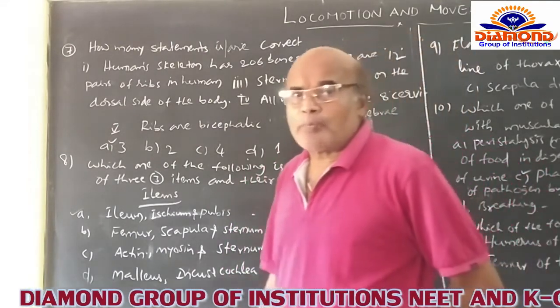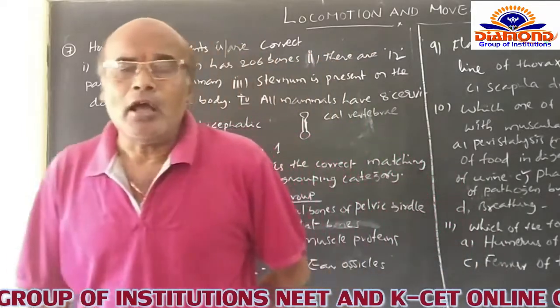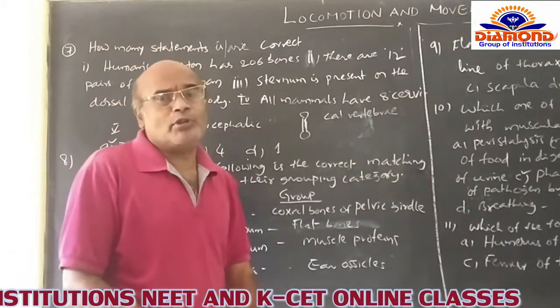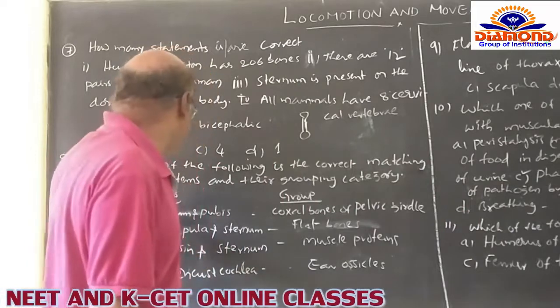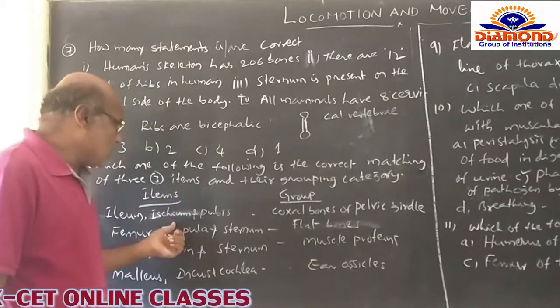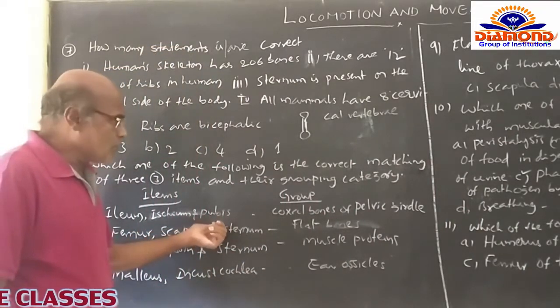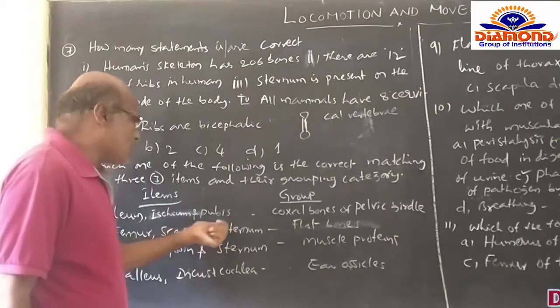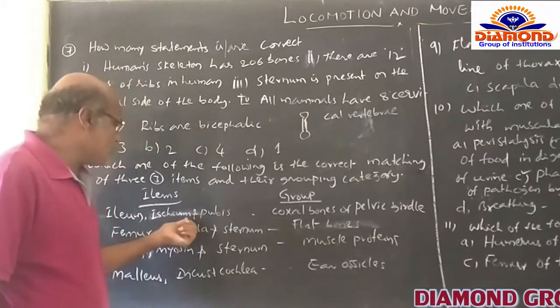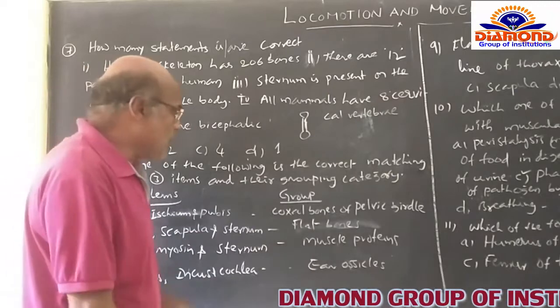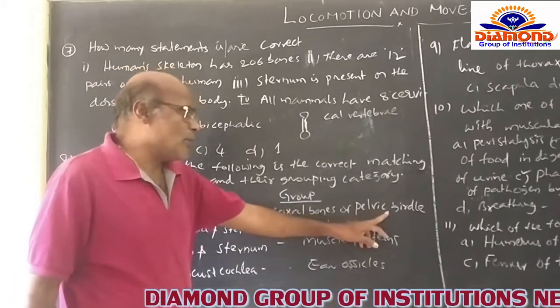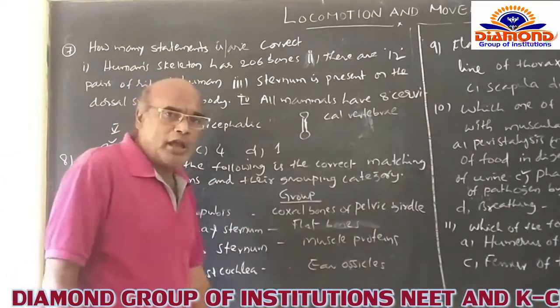Each half of the pelvic girdle is naturally composed of three bones. They are the ilium, ischium, and pubis. So that's why option A is correct. The three items of option A are grouped under the coxal bones of the pelvic girdle. That's why option A is correct.